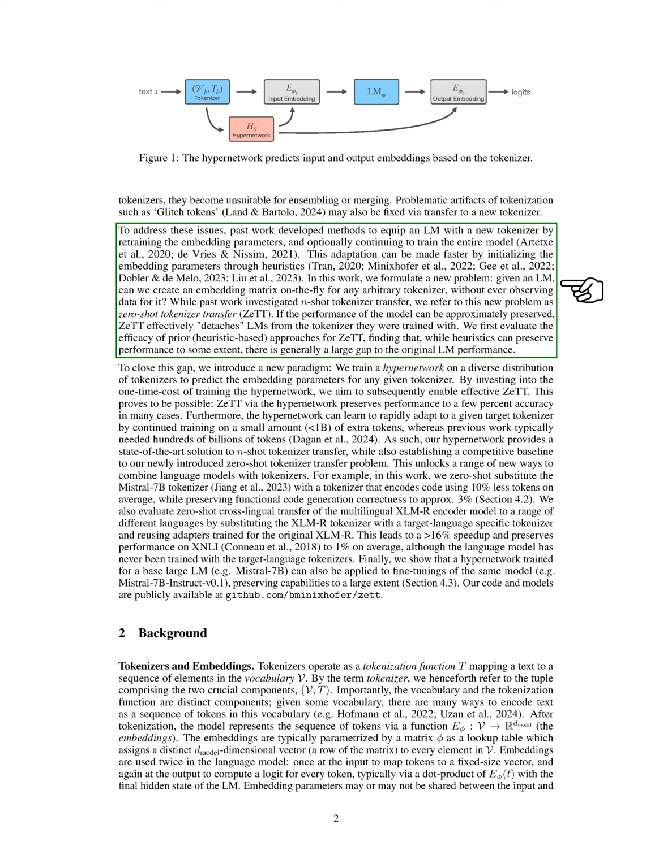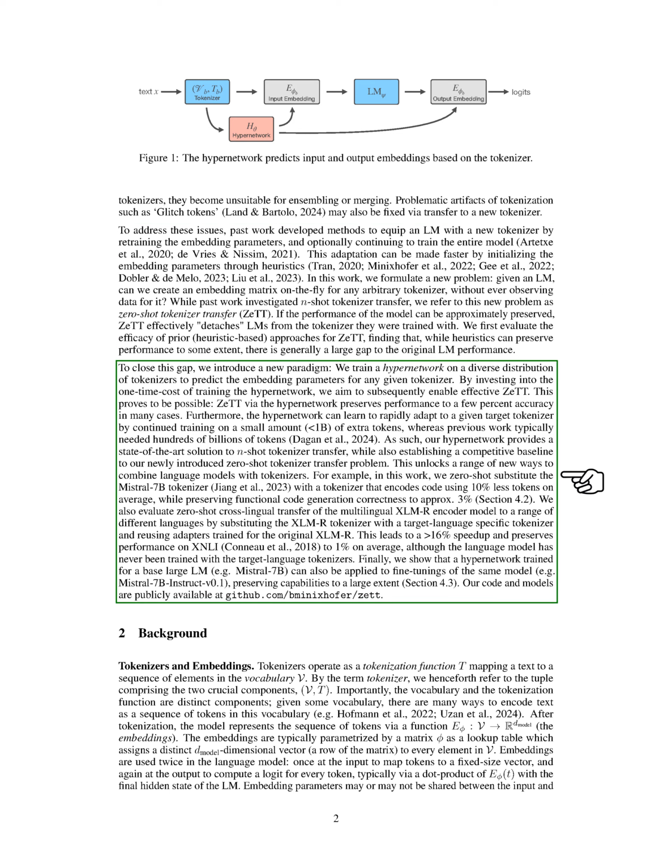Our method has shown promising results in preserving model performance across different tokenizers with minimal additional training data required. By using our hypernetwork, we can achieve efficient token transfer and maintain model capabilities when switching between tokenizers. This opens up new possibilities for combining language models with different tokenization methods. For instance, we successfully substituted a tokenizer with a more efficient one while maintaining code generation accuracy.